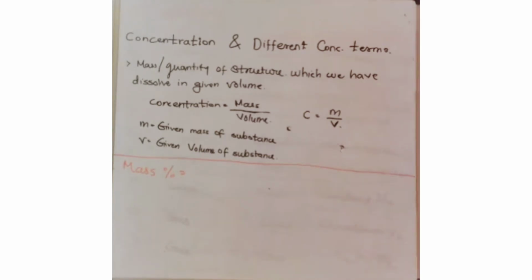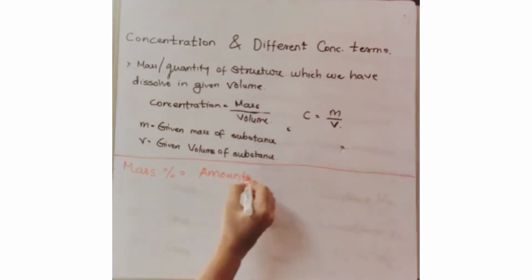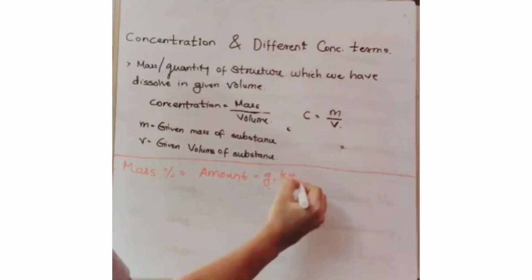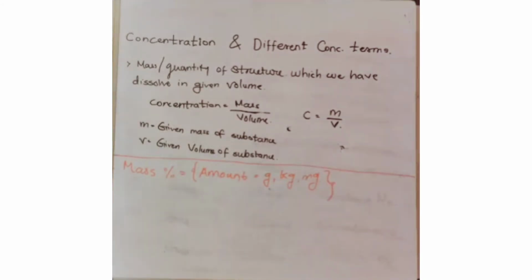So for that we have a formula. Whenever we define a mass or a quantity of a mass, here we are concluding it with the percentage. The units for mass, you guys know, are grams, kilograms, or milligrams. So these are the units we use as an amount for a mass. And we use this particular unit for mass percentage to find out the percentage of my solute or solvent as a mass. So we have a formula for that.